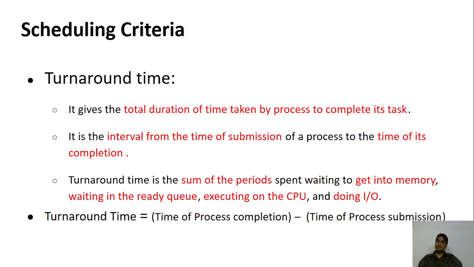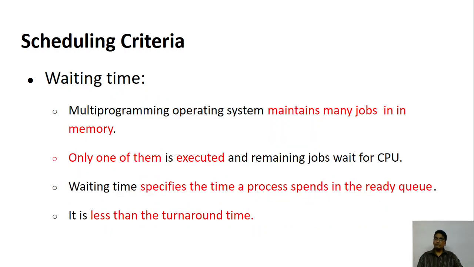So in case of our processor, it is a sum of the period that was spent waiting in the memory, waiting in the ready queue, definitely executing the instruction in the CPU, doing input output operation, and so on and so forth. So it's a total time. So turnaround time is the time when the process got completed minus the time when the process was submitted. So the difference between the time when the process is completed and the time when the process is submitted is called the turnaround time.